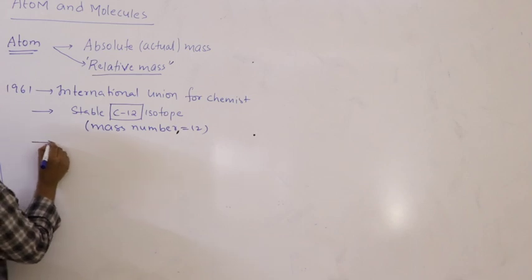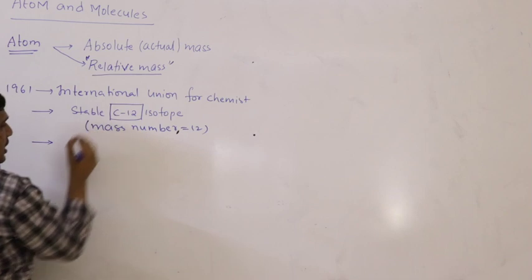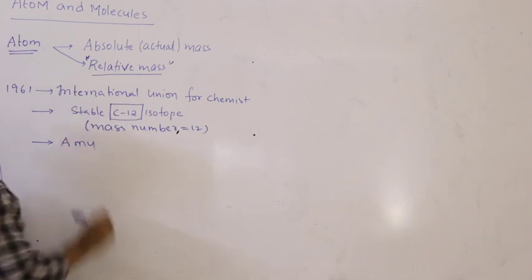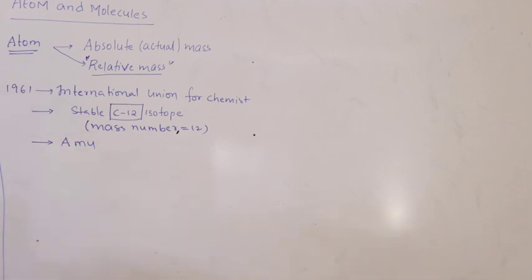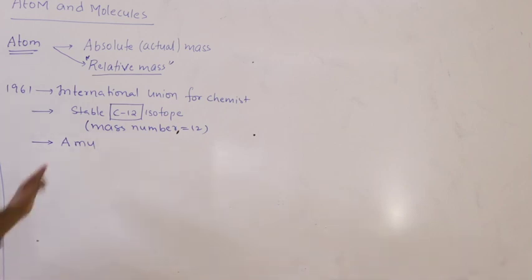They selected a new unit to express this relative mass, and that we call atomic mass unit, AMU. In 1961, the International Union for Chemists selected the reference element as C12 isotope by fixing its mass number as 12, and to express this relative mass a new unit is selected, that is atomic mass unit.